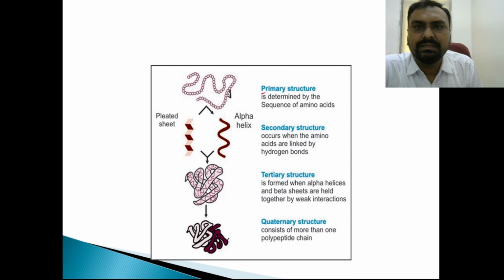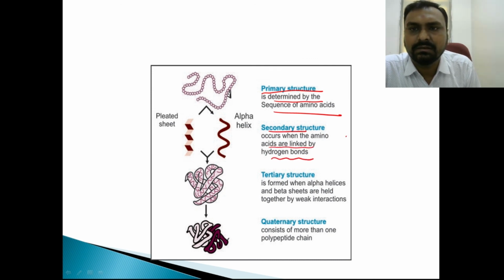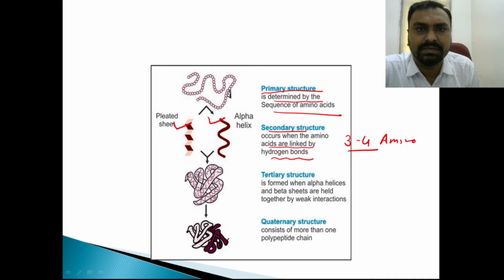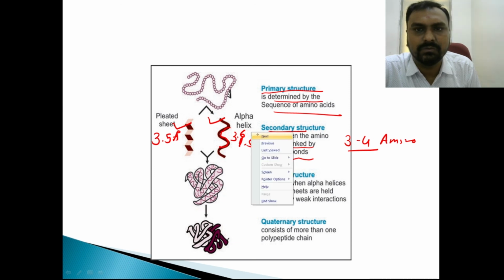So finally, primary structure is determined by the sequence of amino acids, the linear sequence of amino acids. In secondary structure, amino acids are linked together by hydrogen bonds, and they are 3 to 4 amino acids apart from each other. There are 2 forms, alpha helical and beta pleated sheet. Beta pleated sheet is extended, and the distance between 2 amino acids is 3.5 Angstrom. While in alpha helical structure, the distance between 2 amino acids is 1.5 Angstrom, and each turn is made up of 3.6 residues.